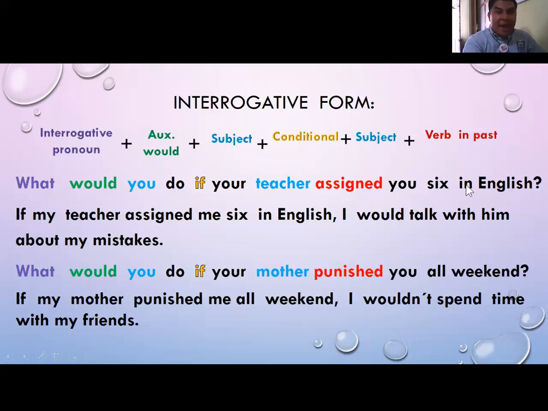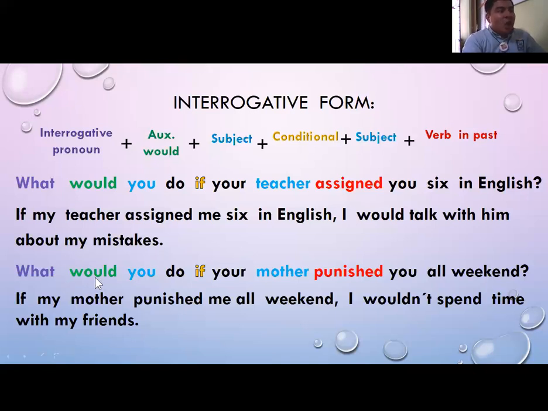That's a bad score. What would you do? Probably, if my teacher assigned me a 6 in English, I would talk with him about my mistakes. I can do or make another task. That is the thing that I would probably do.